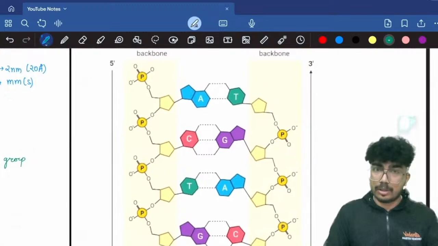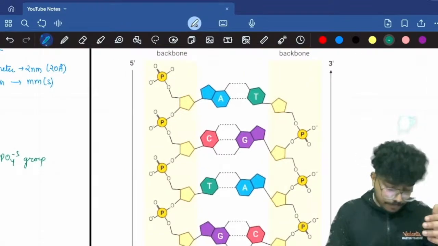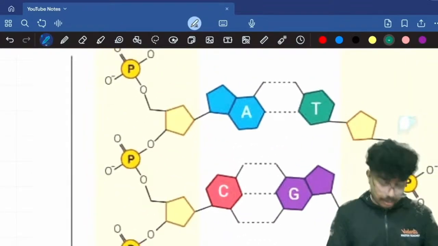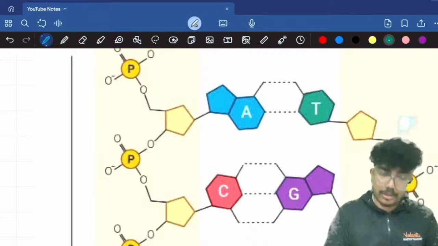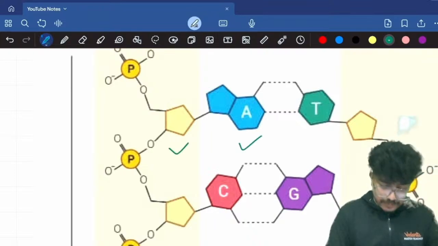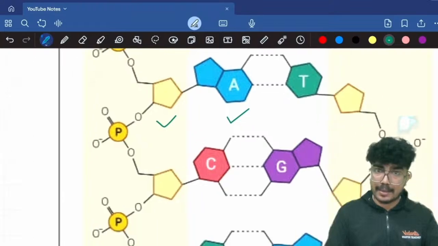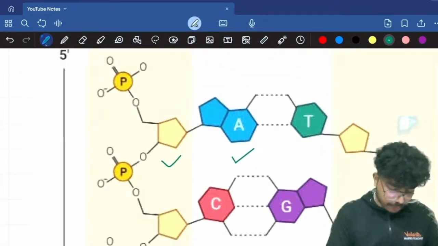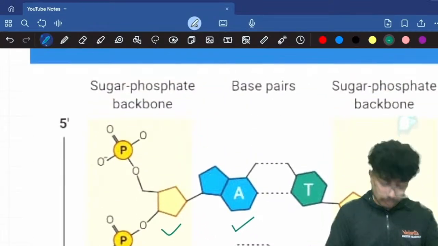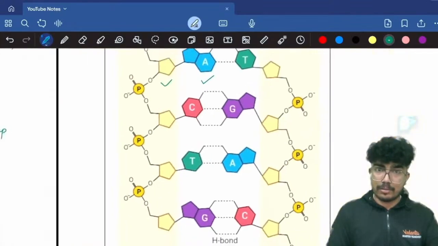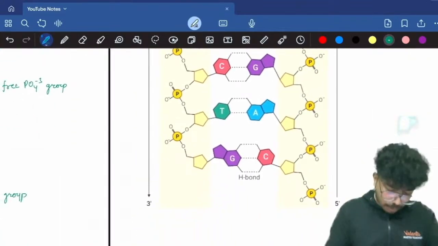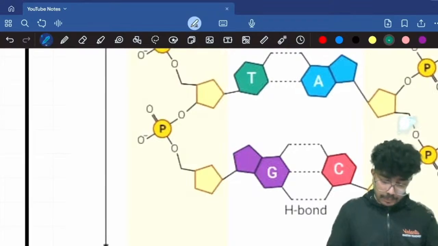Now I can come to the structure of the DNA. So you can see here we have the sugar, then attached to which is the nucleotide adenine. Okay, and then we have the phosphate group. If you can see, this phosphate group is free, so this is the 5 dash end. Let's look at the structure in detail. Over here, this is the sugar.